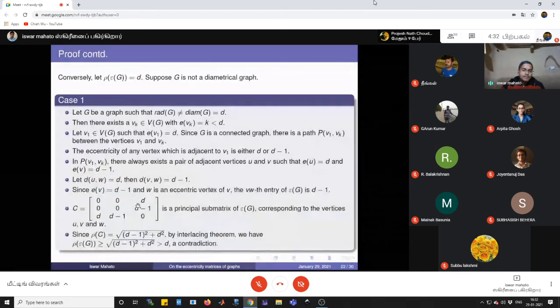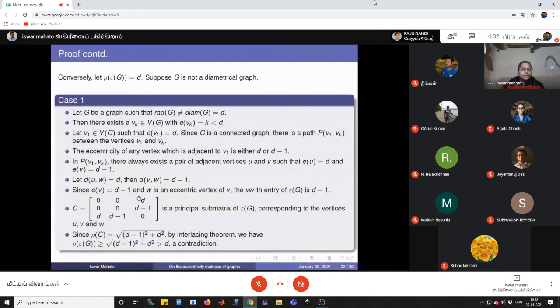We consider those vertices, and that way we get this as the principal submatrix, and the spectral radius of this matrix is this, which is greater than D. And we assumed that the spectral radius of G is equal to D, therefore this is a contradiction. So this case is gone.